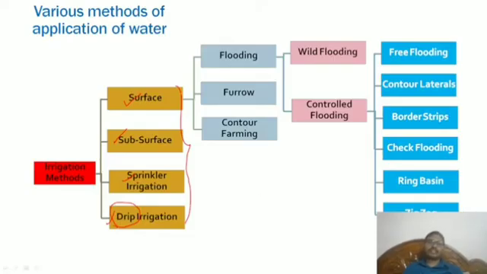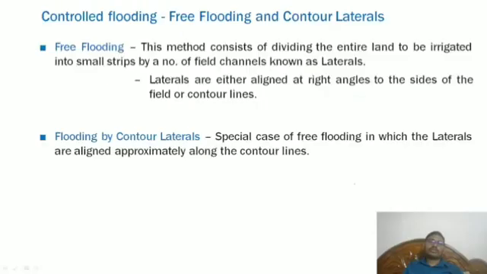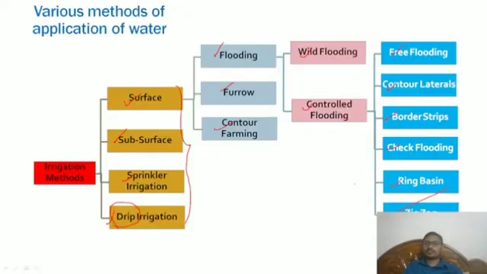Further, surface irrigation is divided into flooding, furrow and contour farming. Flooding is divided into wild flooding and controlled flooding, as we have just seen. Controlled flooding is further divided into free flooding, control laterals, border strips, check flooding, ring basin, and zigzag. So these are the various methods of application of water. Now I want to discuss free flooding and control laterals from these.